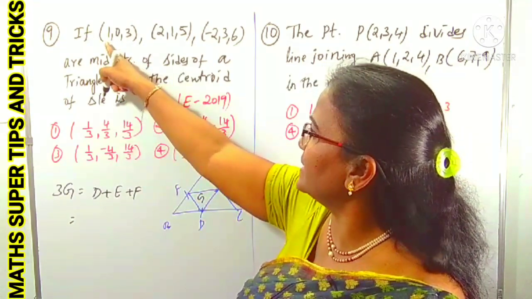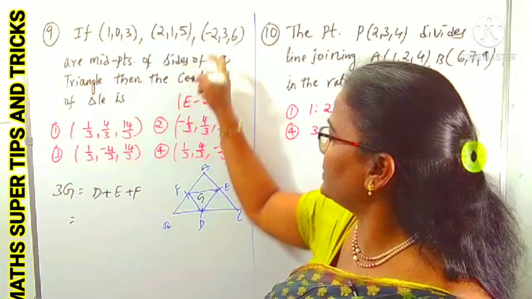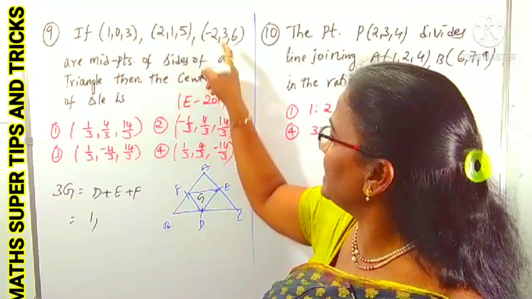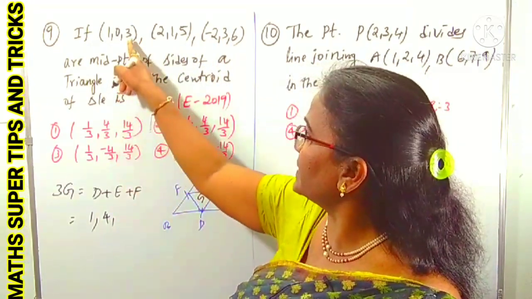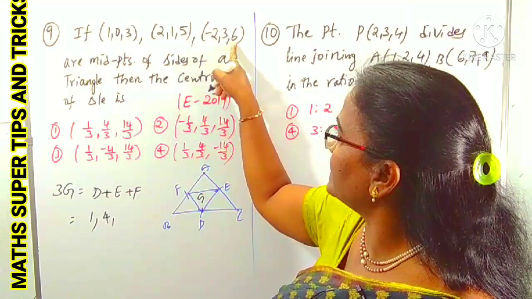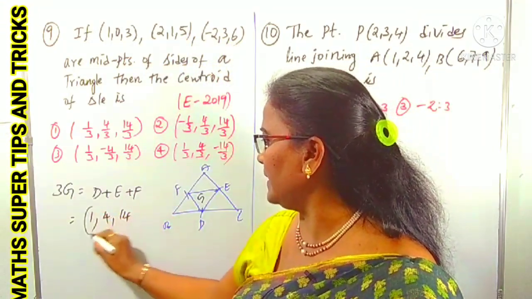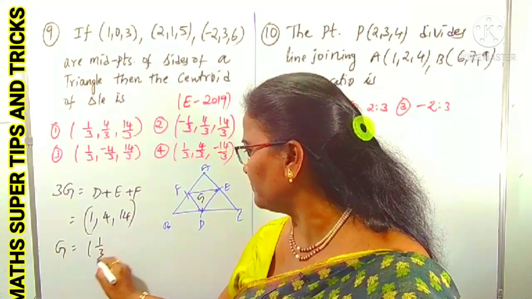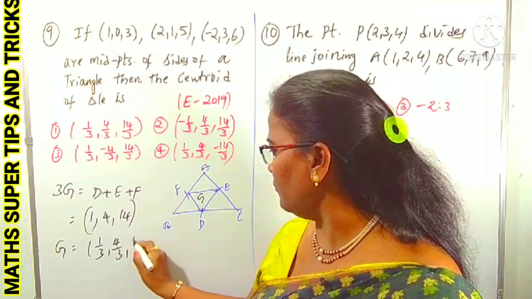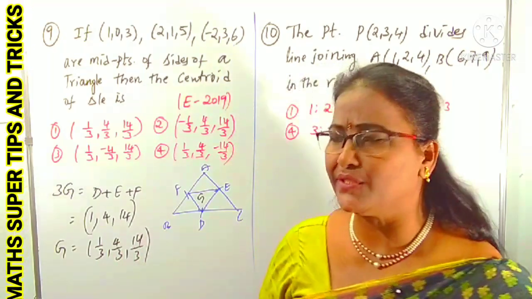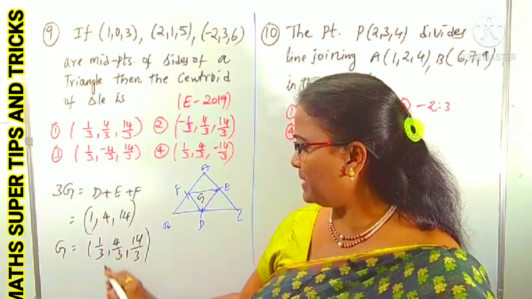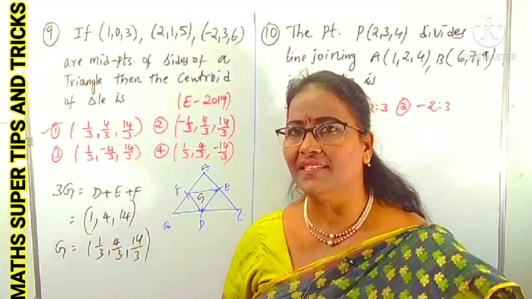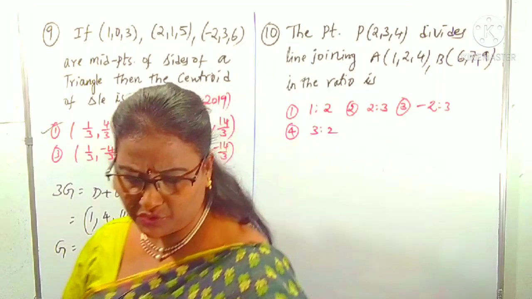X coordinate first: 1 plus 2 is 3, 3 minus 3 is 1. Y coordinate: 0 plus 1 is 1, 1 plus 3 is 4. Z coordinates: 3 plus 5 is 8, 8 plus 6 is 14. This is 3G. We want G, so we divide the coordinates by 3. That is 1 by 3, 4 by 3 and 14 by 3. That's it. Simple. Within 2 seconds you can get the solution. What is the G point now? 1 by 3, 4 by 3, 14 by 3, which is clearly the first option. That's it. Right. This was given in EAMCET 2019.